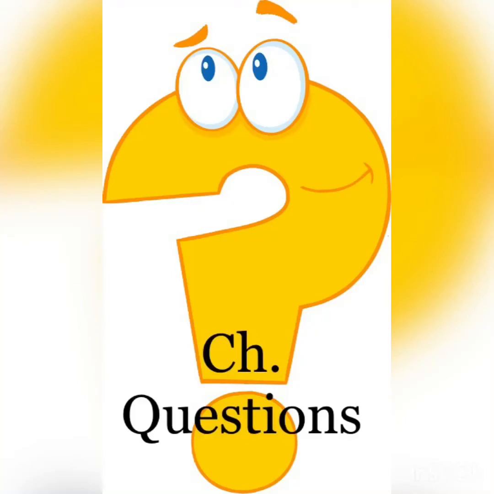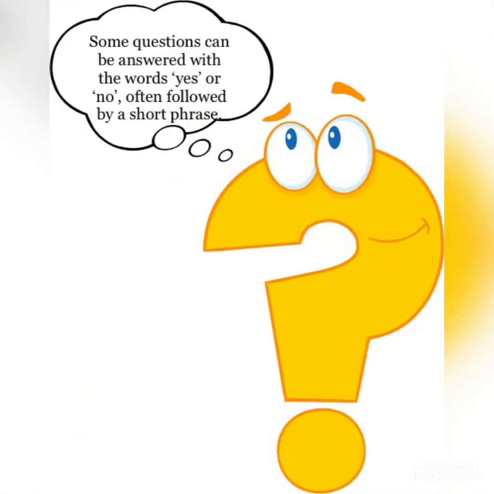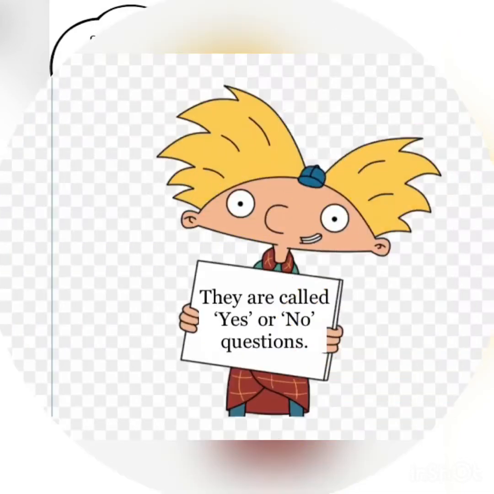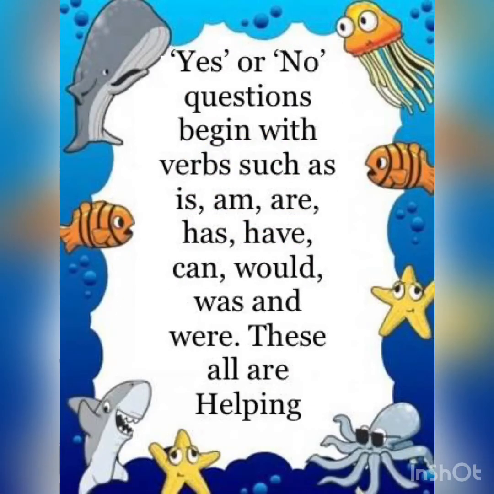Today we shall begin with chapter questions. Let's start. Some questions can be answered with the words yes or no, often followed by a short phrase. They are called yes or no questions. Yes or no questions begin with verbs such as is, am, are, has, have, can, would, was, and were. These all are helping verbs.